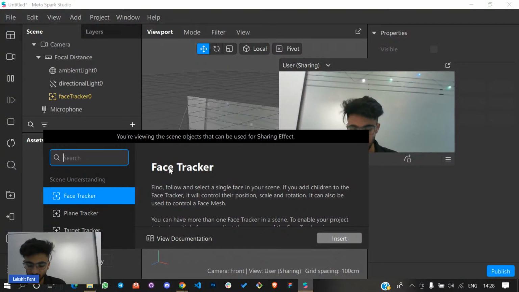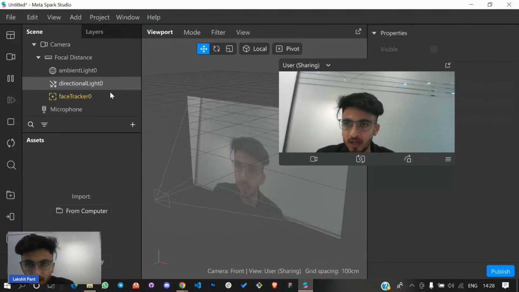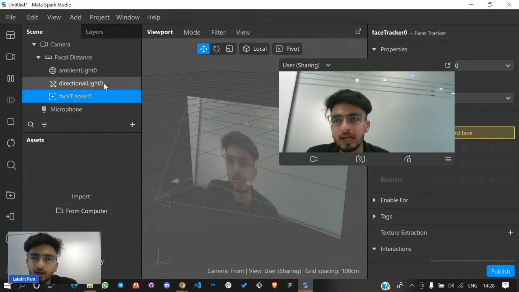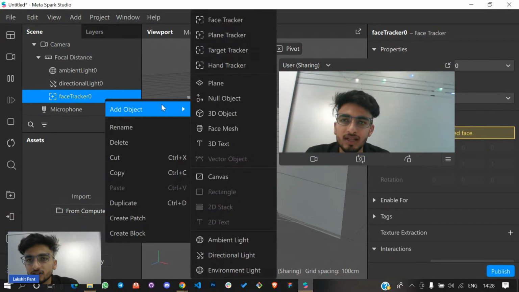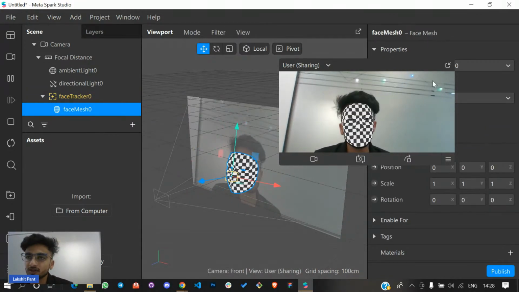But for today's filter, we have already inserted this face tracker. Now I'll right click on this and search for face mesh. The face mesh is there. I'll simply click on this face mesh. You will see this is what a face mesh looks like.